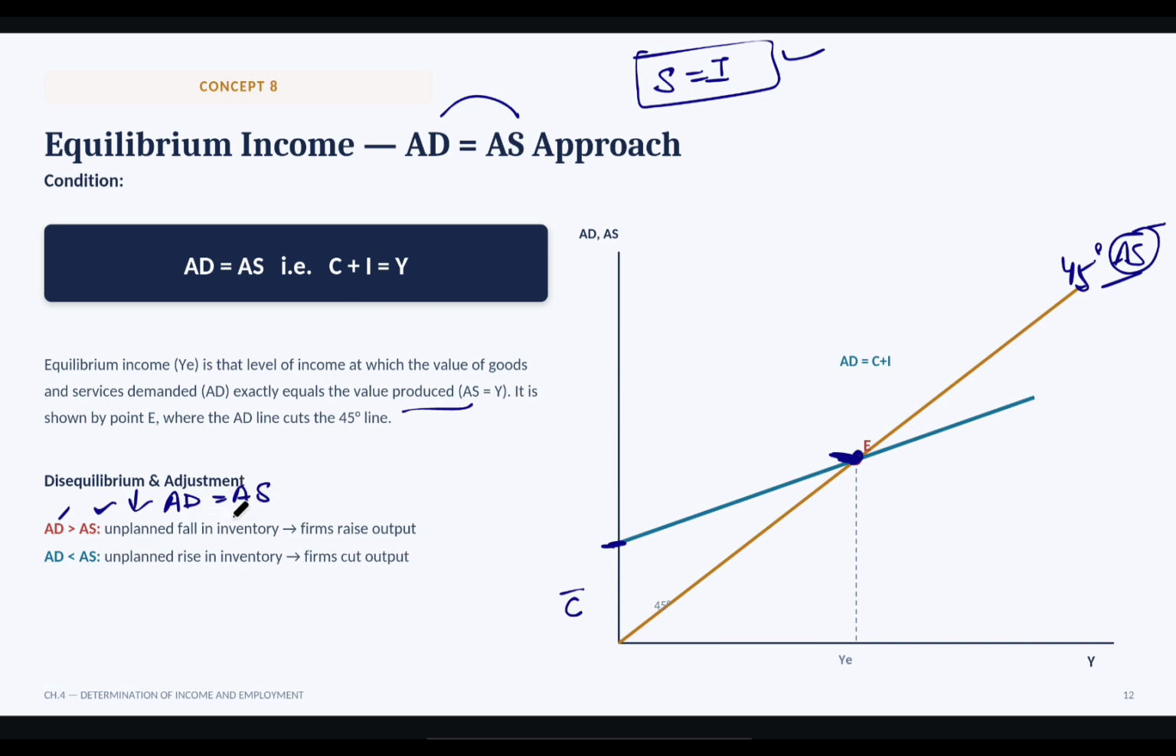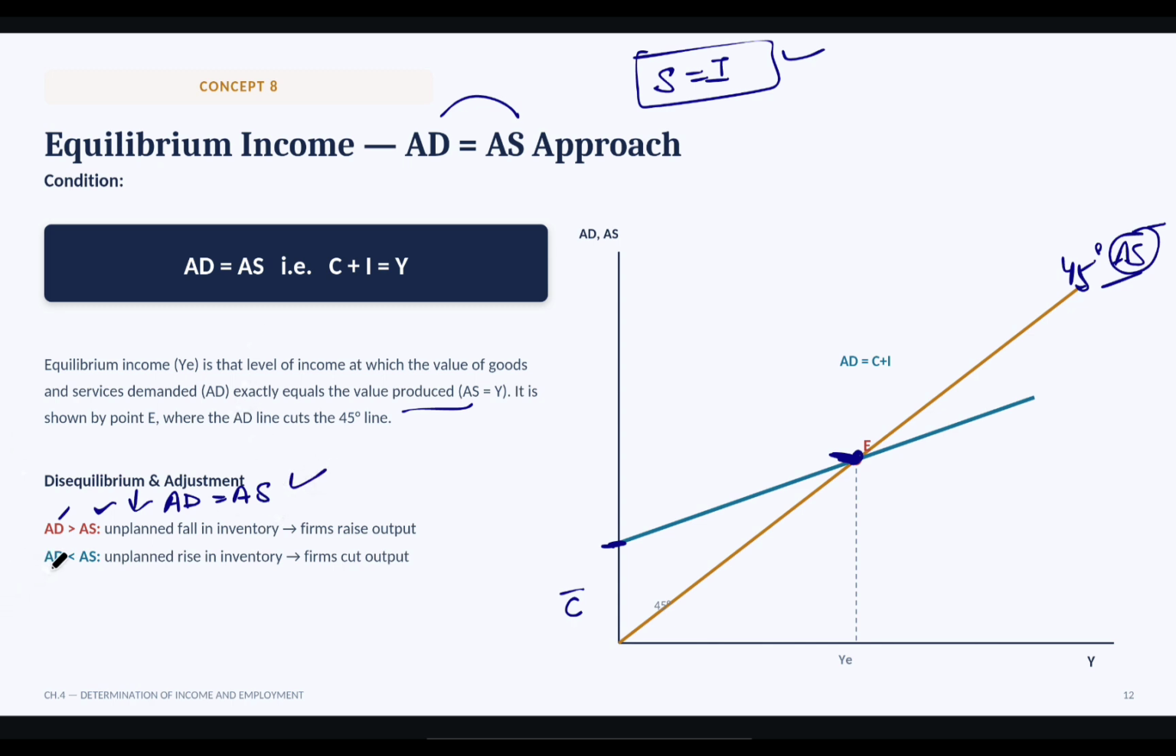I am repeating that. In case aggregate demand is greater than aggregate supply, buyers want to purchase more, but firms do not have that inventory. So inventory falls below the desired level, and to restore the level of inventory, firms increase production and employment, raising income until aggregate demand is equal to aggregate supply. Got it?